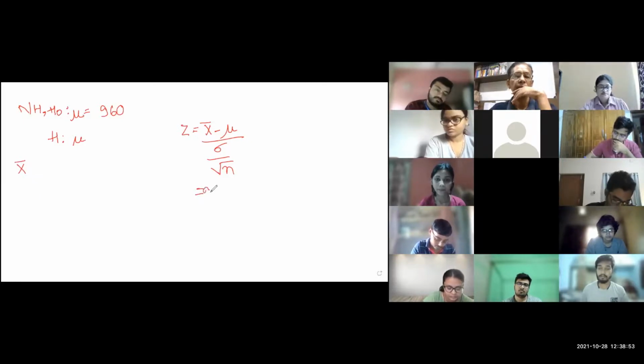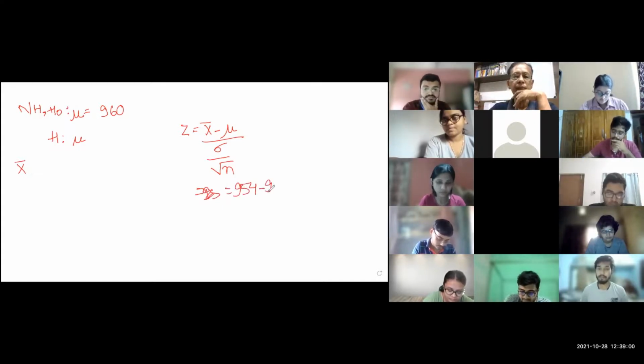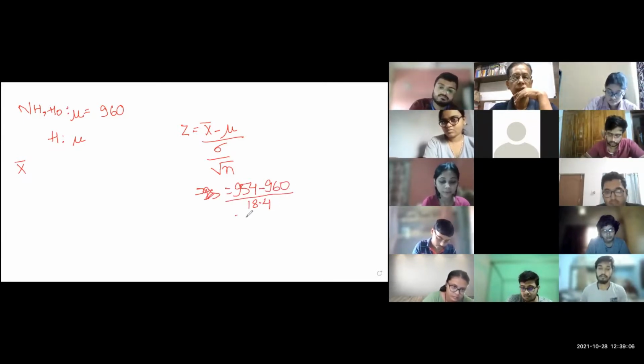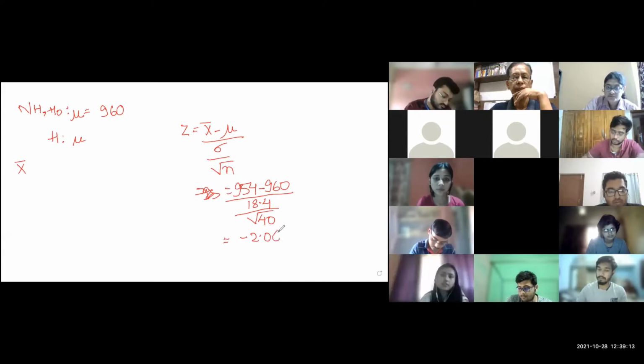Let's be faster. 954 minus 960 divided by 18.4 divided by root over 40. So the final value is minus 2.061.